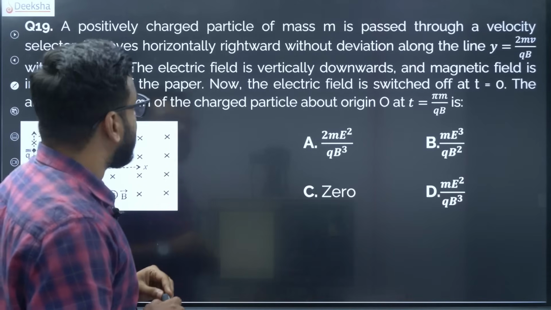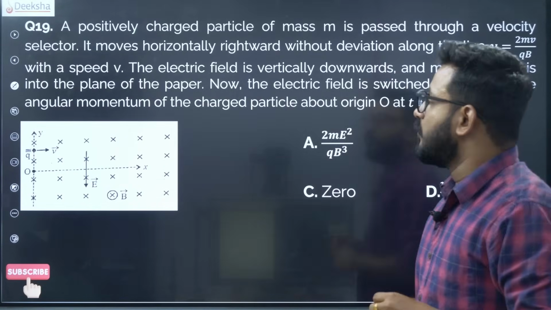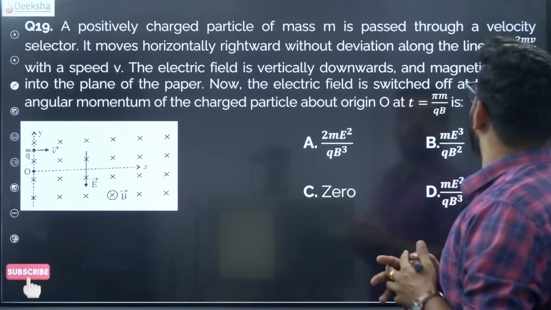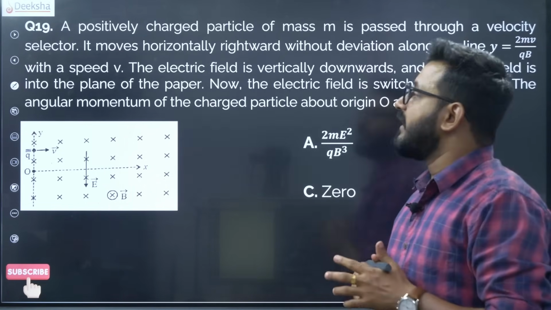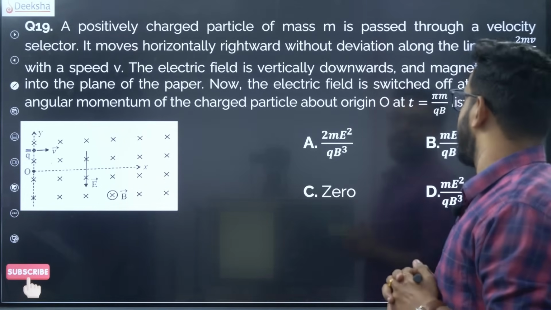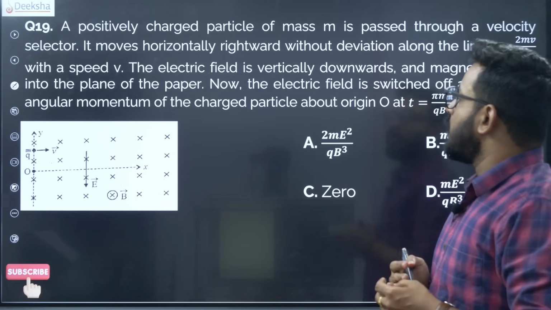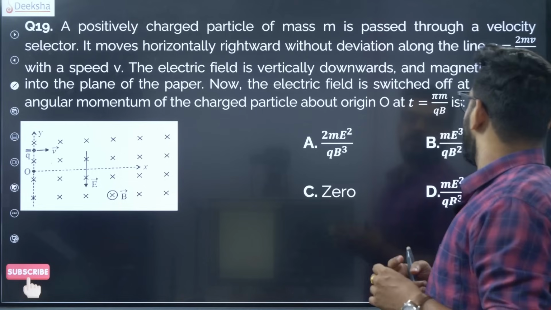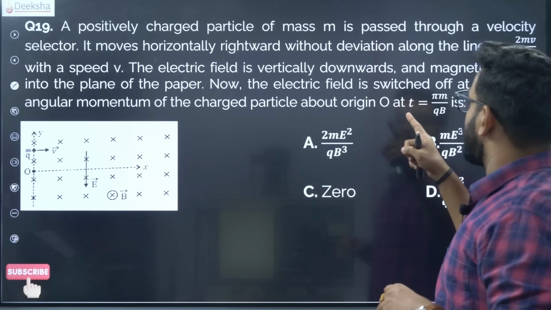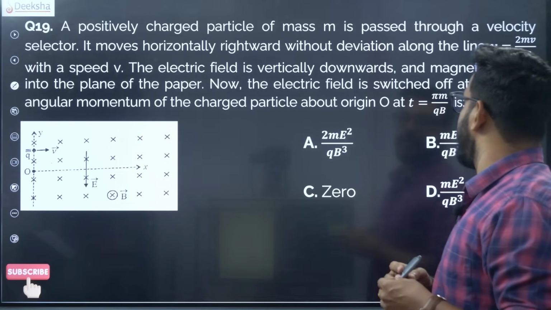19th question. A positively charged particle of mass m is passed through a velocity selector. It moves horizontally rightward without deviation along the line 2mv by qB with a speed v. The electric field is vertically downwards and the magnetic field into the plane of the paper. Now the electric field is switched off at t equal to 0. The angular momentum of the particle about the origin at t equal to pi m by qB is.